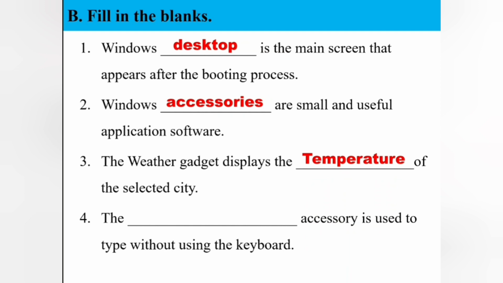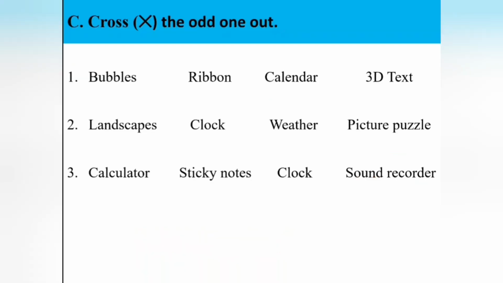Fourth one: the dash accessory is used to type without using the keyboard. The answer is on-screen keyboard. The on-screen keyboard accessory is used to type without using the keyboard. Shall we move on to the next Roman? Our next Roman is "Cross the odd one out".